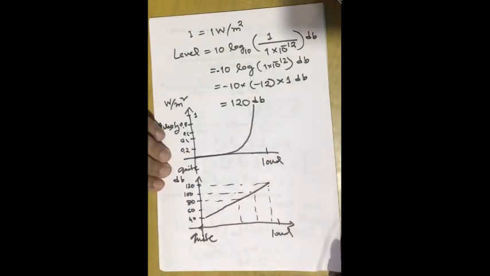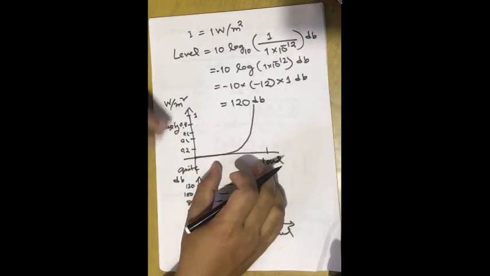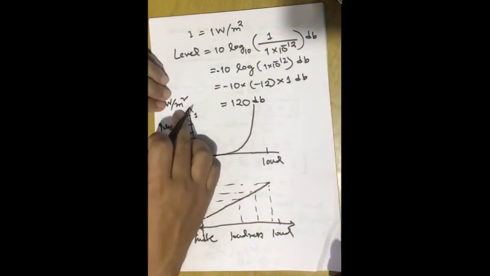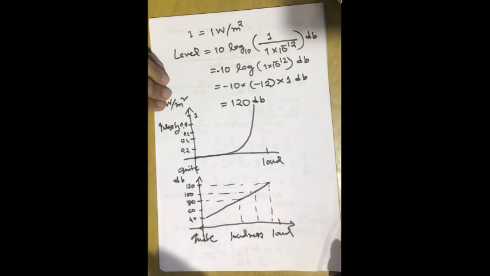So the advantage of using the decibel unit is that it is a linear scale of sound loudness. Loudness is a linear function of the decibel, but loudness is never a linear function of the absolute unit, which is watt per meter square.